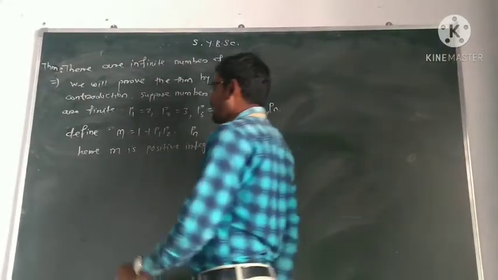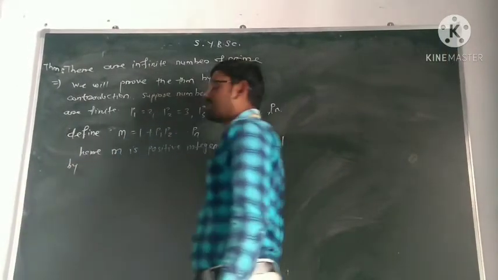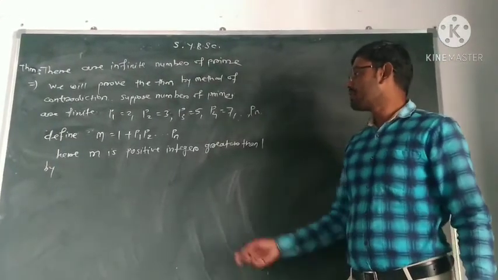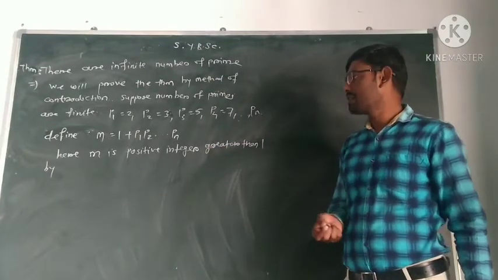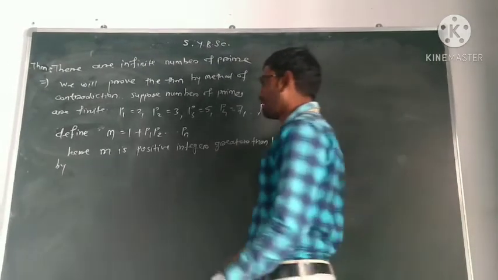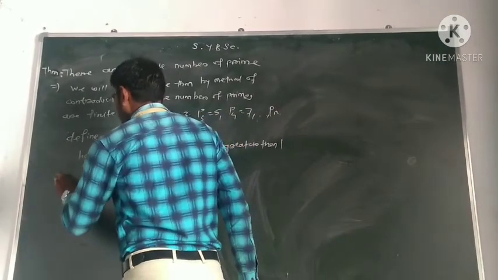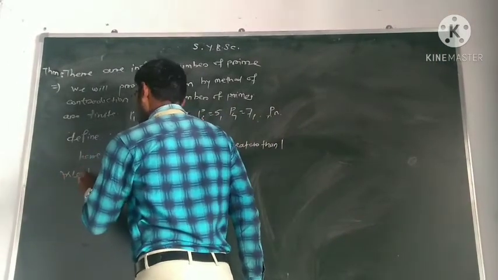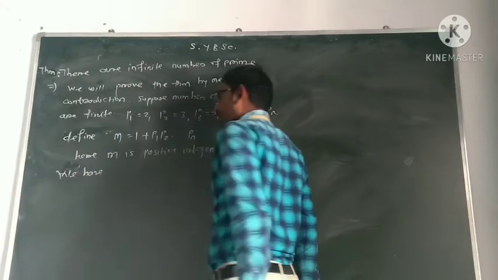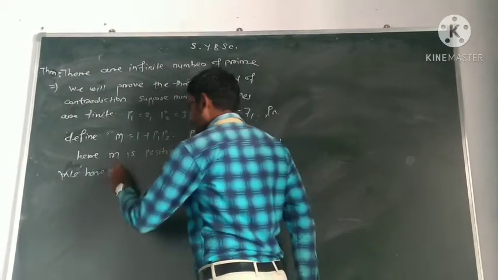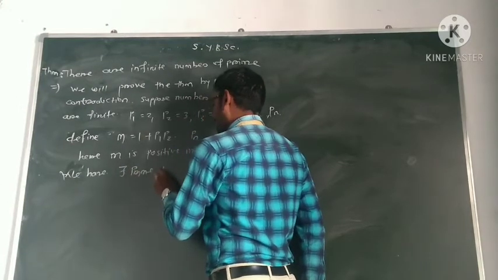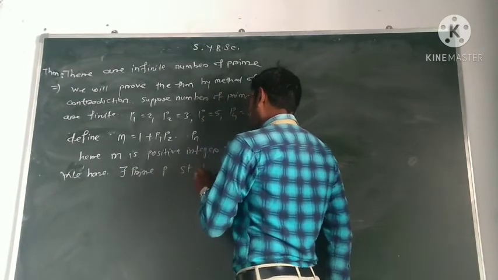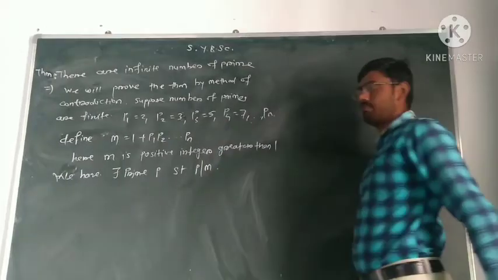By the theorem you already saw in the last lecture, every positive integer greater than 1 has at least one prime divisor. So there exists a prime p such that p divides m.